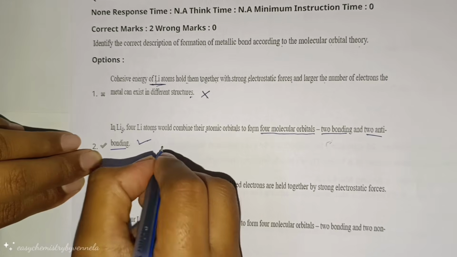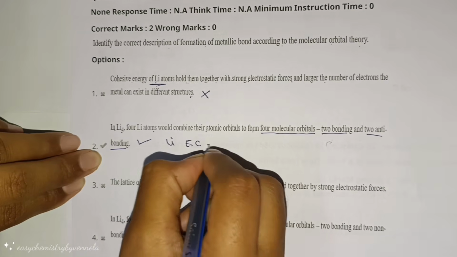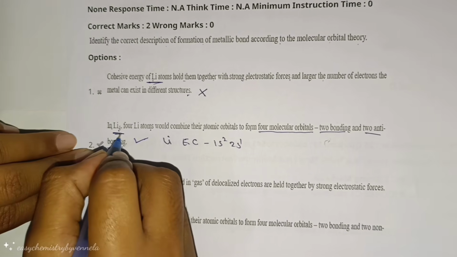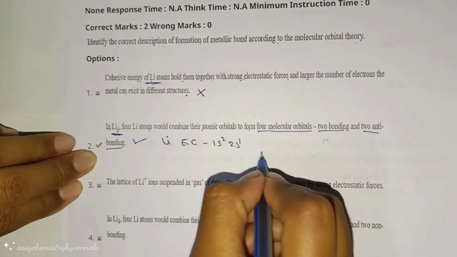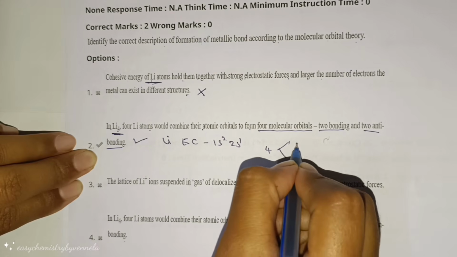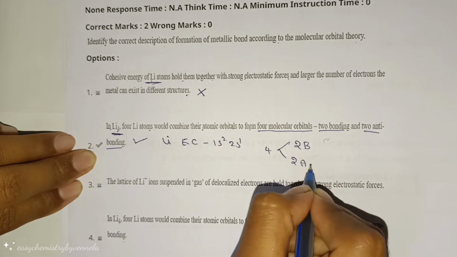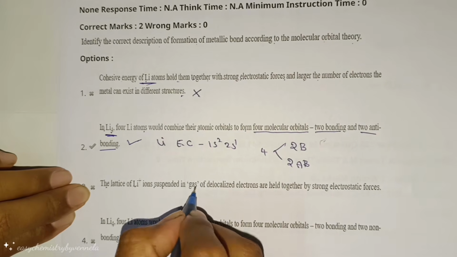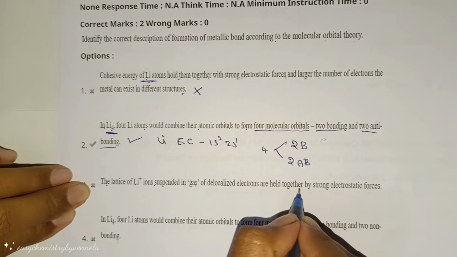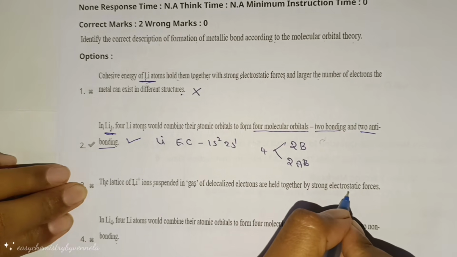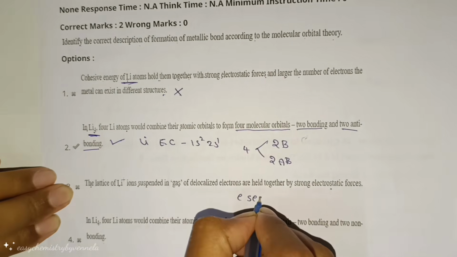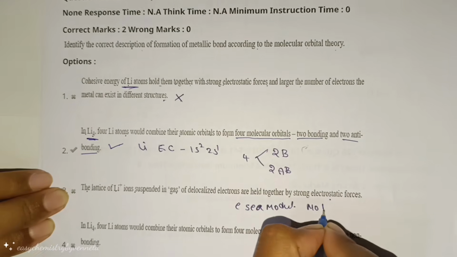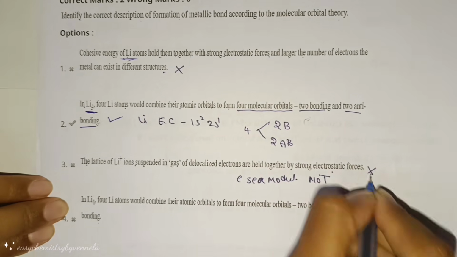This is the correct statement. Here, lithium electronic configuration is 1s2, 2s1. For Li4, the 4 lithium atoms contribute 4 molecular orbitals, that is, 2 bonding, another 2 anti-bonding. Next, the lattice of Li plus ions suspended in a gas of delocalized electrons held together by strong electrostatic force. Here they gave the electron sea model of metallic bonding but not molecular orbital theory. So this is also incorrect.